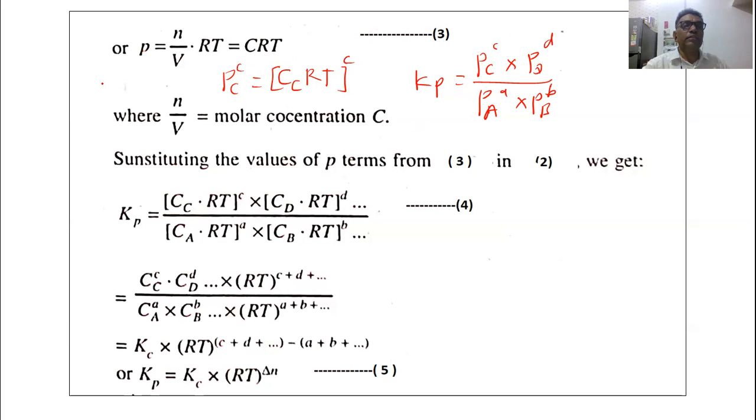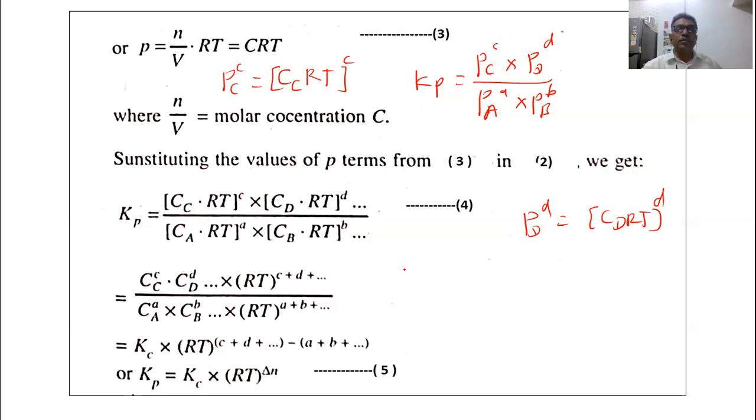Similarly, we can write the partial pressure of the product D raised to power d as the concentration of the product D into RT, raised to d.